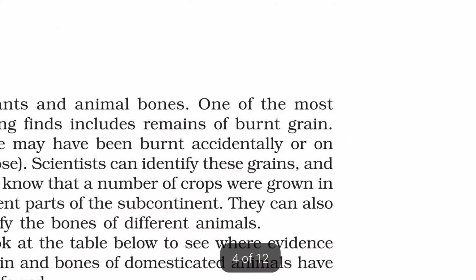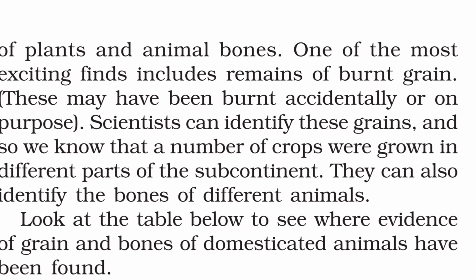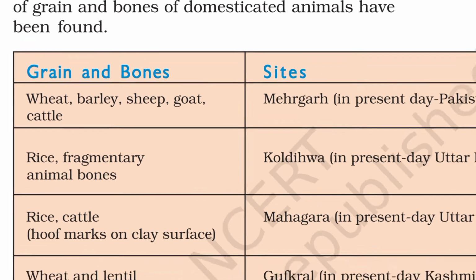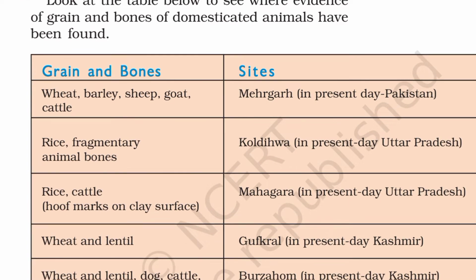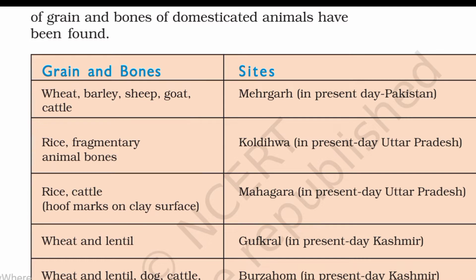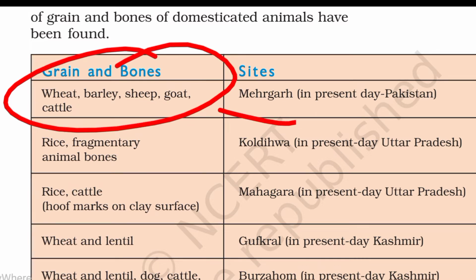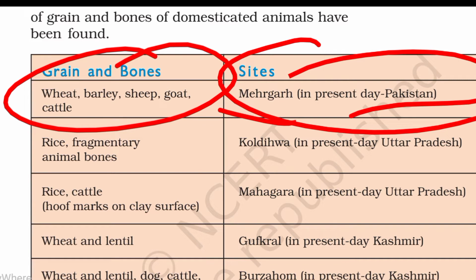So let's start the discussion. We have found many types of plant remains and animal bones, and burnt crops and burnt animal bones, many kinds of evidence. We have important sites and important animals. Here is the chart: wheat, barley, sheep and goat. Mehrgarh, present in Pakistan, is the most important site, where we find wheat, barley, sheep, goat and cattle. These animals were safe for herding.